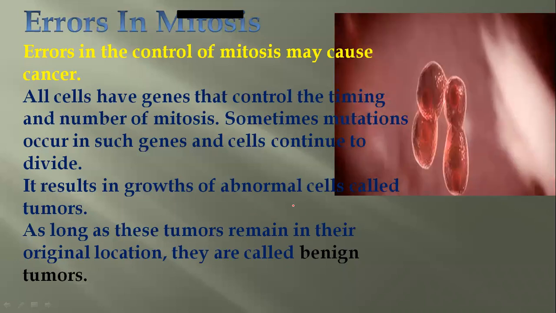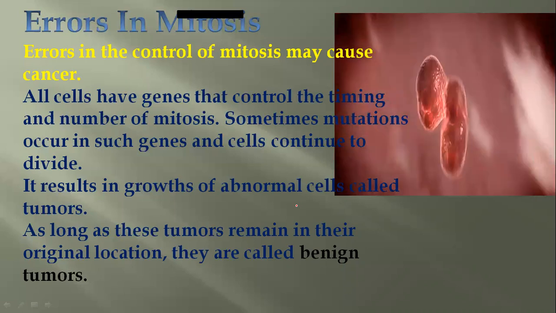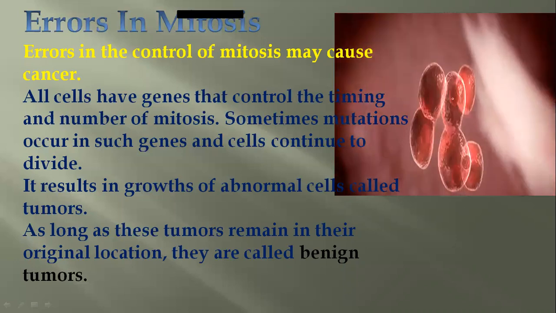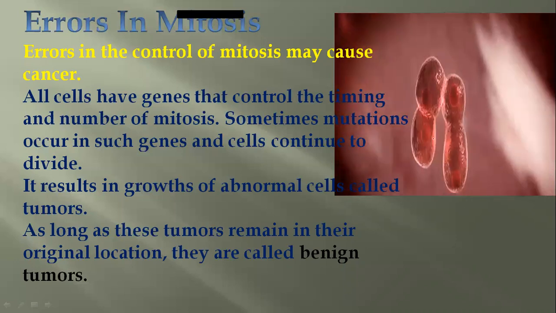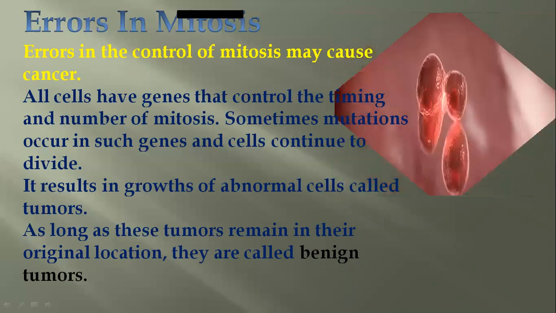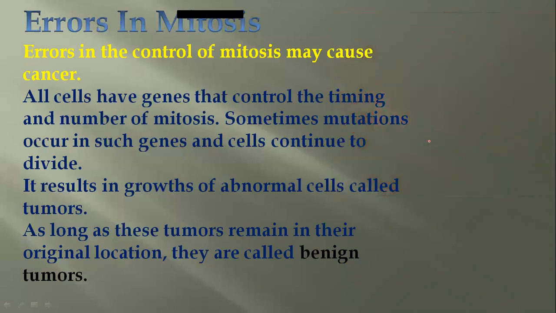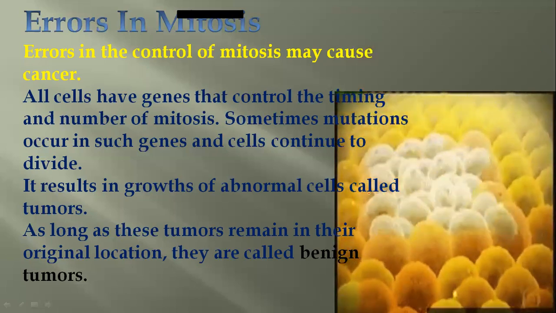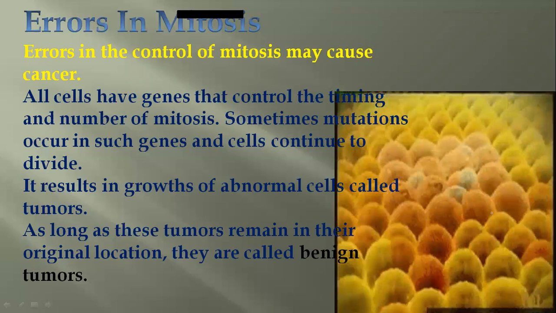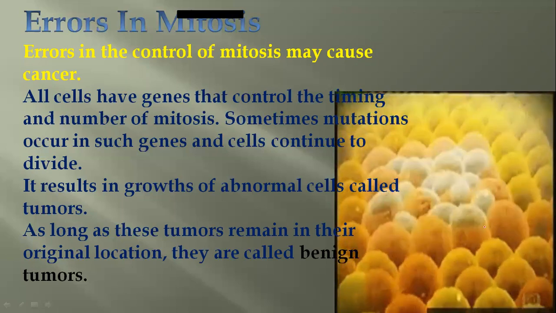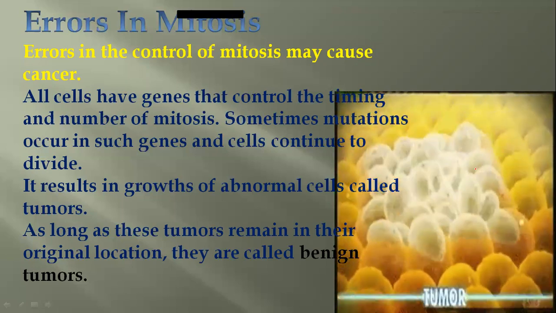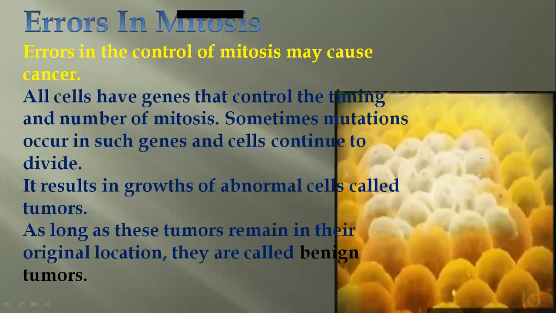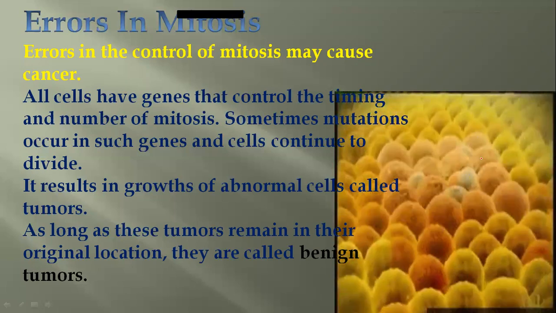This is called abnormal cell division, and that forms some tumor-like structures. You can see the cell is dividing so rapidly and uncontrollably. So it will form a bump-like structure on the body, and that is called a tumor. As long as these tumors remain in the body where they are present, they are called benign tumors. They can be removed by surgery easily, and they cannot spread.